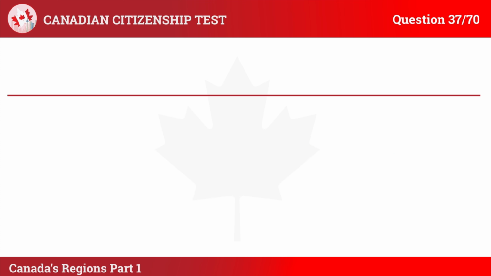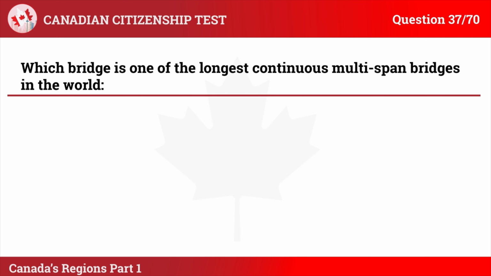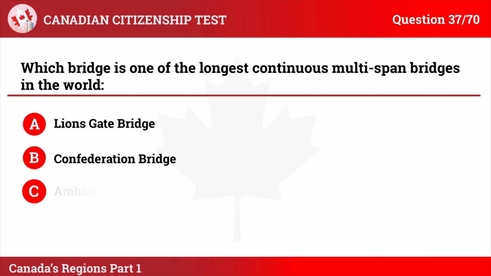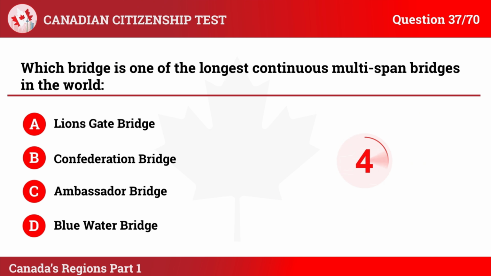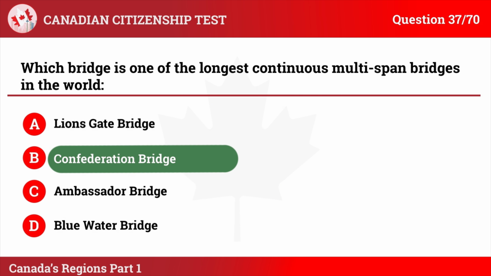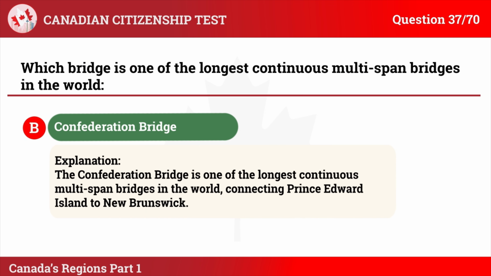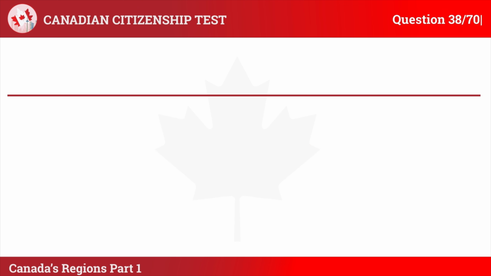Question 37. Which bridge is one of the longest continuous multi-span bridges in the world? A. Lions Gate Bridge. B. Confederation Bridge. C. Ambassador Bridge. D. Blue Water Bridge. The correct answer is B. Confederation Bridge. Explanation: the Confederation Bridge is one of the longest continuous multi-span bridges in the world, connecting Prince Edward Island to New Brunswick.